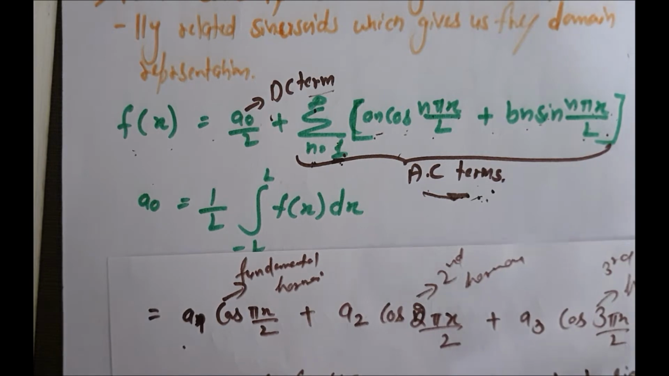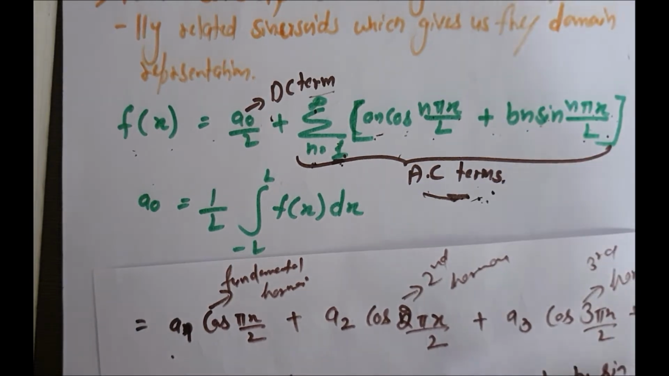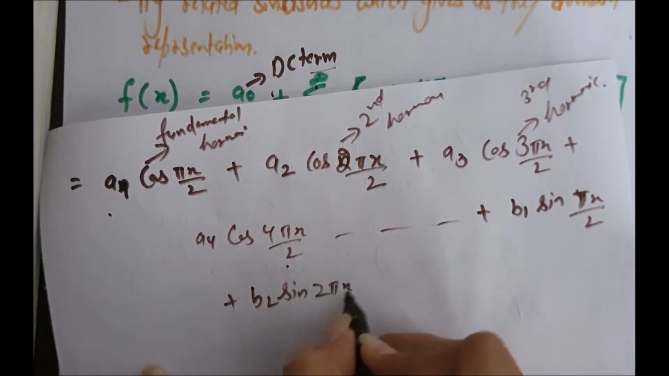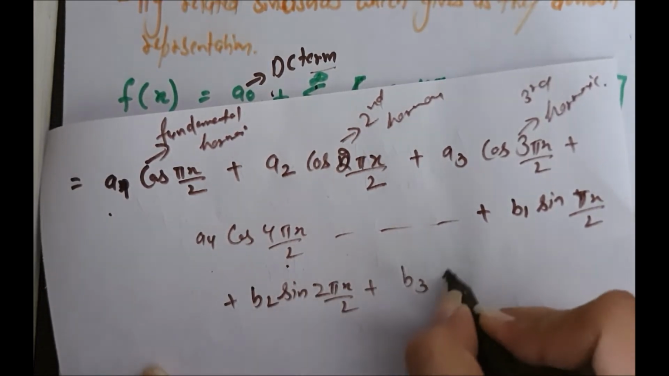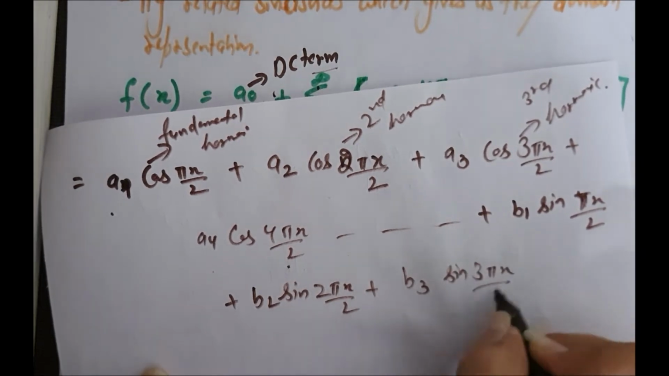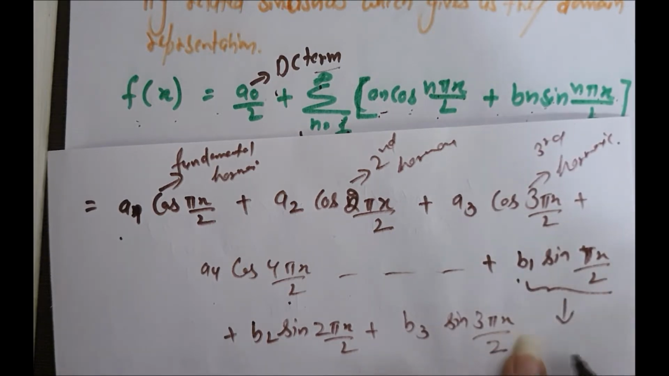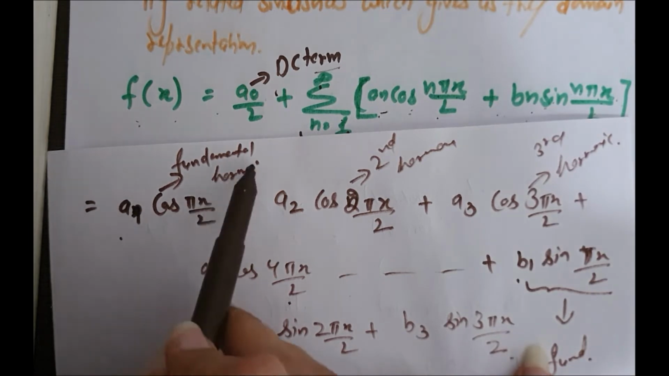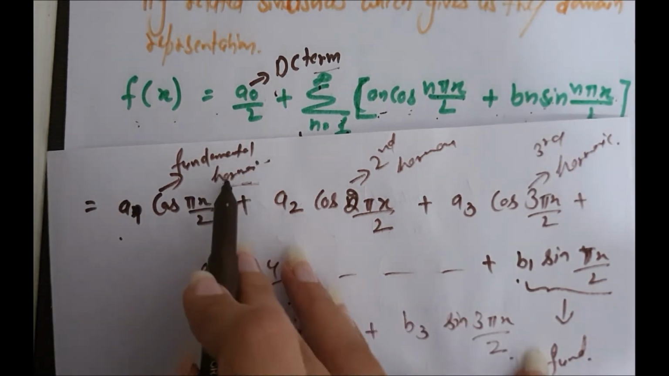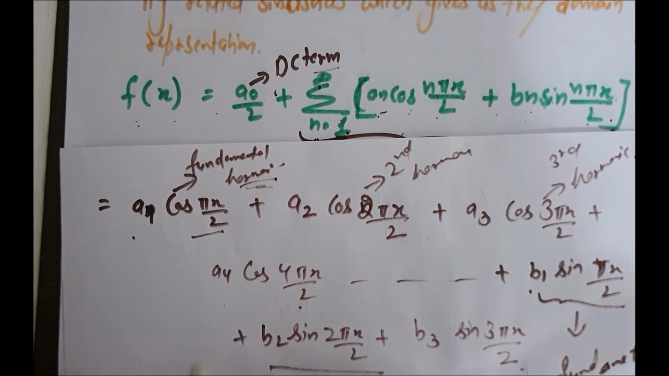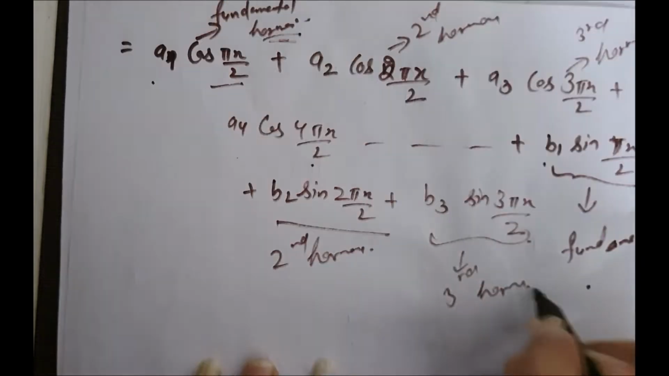Similarly with the sine term, if we put n equal to 1 here, then it will be b1 sin(pi x by 2). If we put n equal to 2, then it will be b2 sin(2 pi x by 2). Put n equal to 3. Similarly, this is called the fundamental harmonic of the sine terms. The first harmonic is called the fundamental harmonic. So this is the fundamental harmonic of the cos term, and this is the fundamental harmonic of the sine term. And similarly, this is the second harmonic, this is the third, and so on.